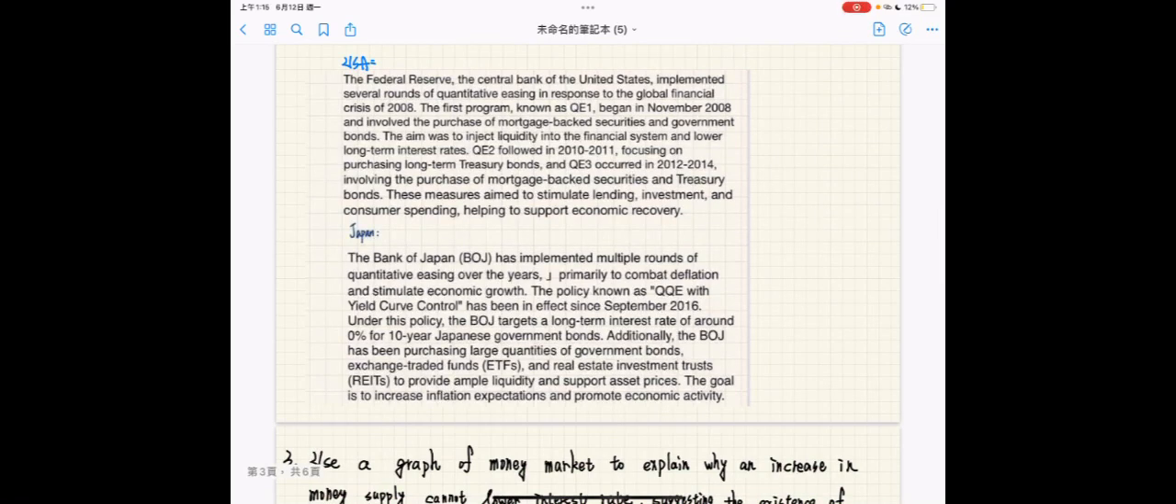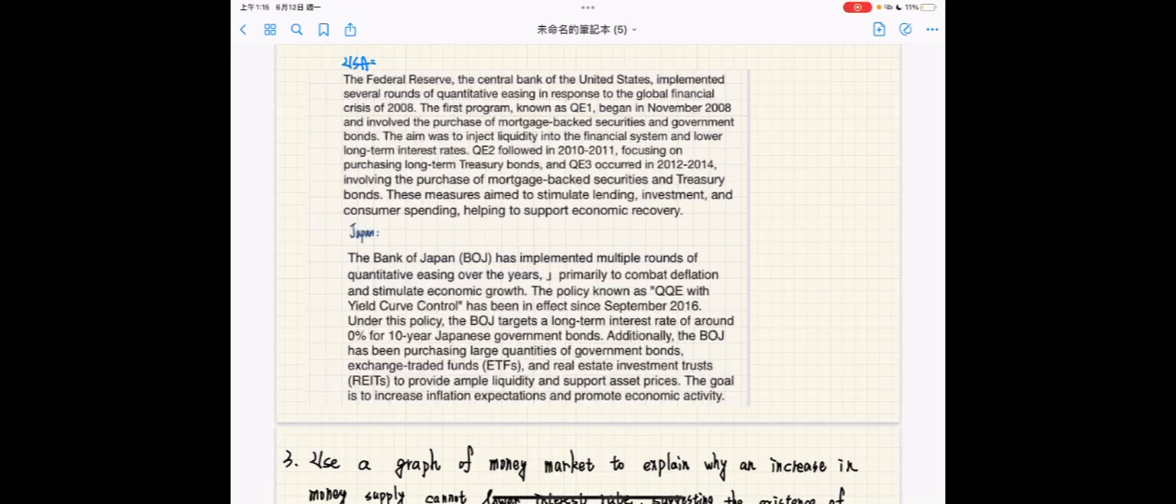These measures aim to stimulate lending, investment, and consumer spending, helping to support economic recovery. For Japan, the Bank of Japan (BOJ) has implemented multiple rounds of quantitative easing over the years, primarily to combat deflation and stimulate economic growth. The policy known as QQE with yield curve control has been in effect since September 2016. Under this policy, the BOJ targets a long-term interest rate of around 0% for 10-year Japanese government bonds.